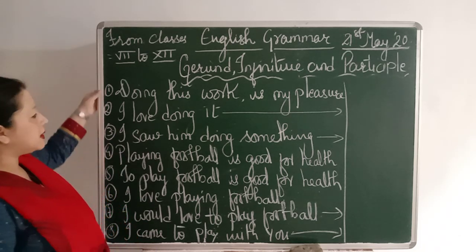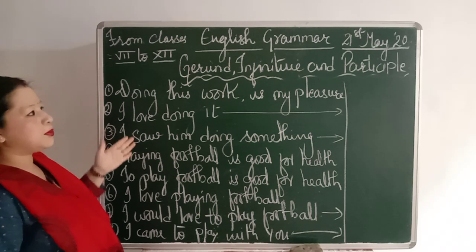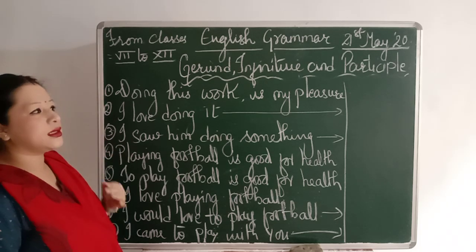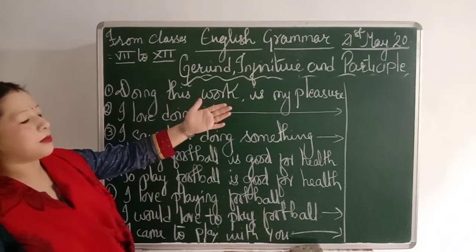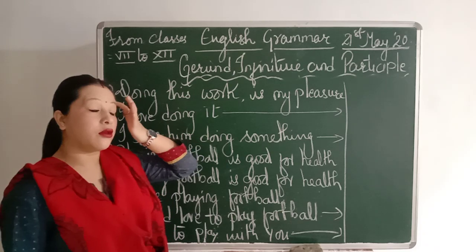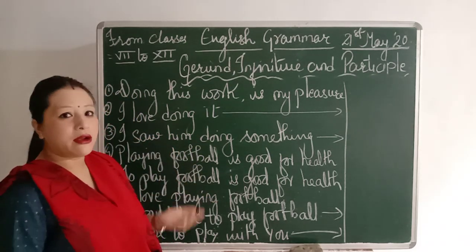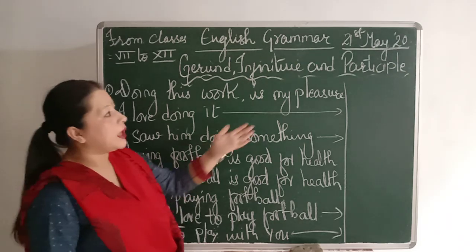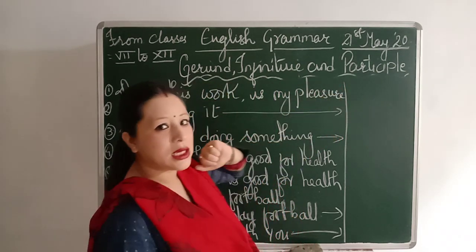Okay, now these are the examples, and I'm going to explain them to you. These examples belong to which group, whether that's a gerund, infinitive, or participle. And I told you that infinitives are of different types: noun infinitive, adjectival infinitive, adverbial infinitive, bare infinitive, and perfect infinitive. Then another one is participle: present participle, past participle, and perfect participle.